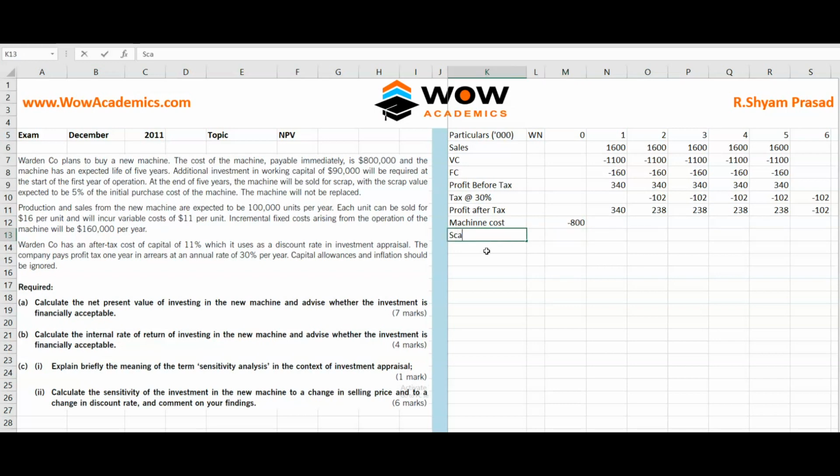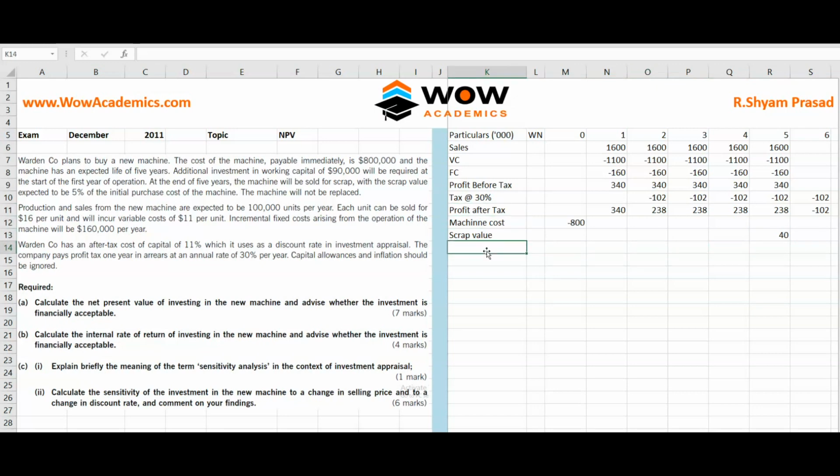Whenever you do machine, you also take the scrap into account. So the scrap value is going to be 5% of 800, so 800 into 5%. That is an inflow, as we sell the scrap, it's an inflow. So we'll take it here. That comes to 40. So whenever you do the machine cost, always do the scrap with it.